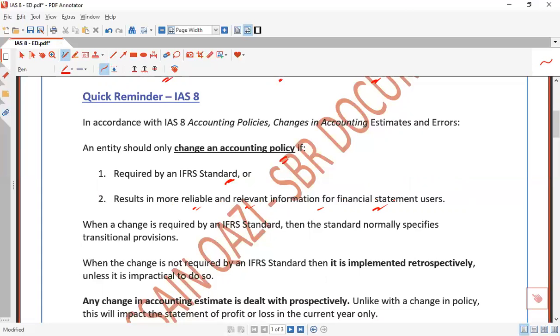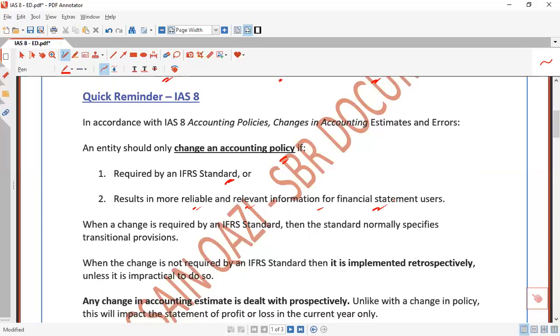We have been using FIFO for 10 years, but the business model has changed, and the company management has realized that FCO is now the right method for reporting, giving better, relevant, reliable information to the users. So they have moved towards the other policy.